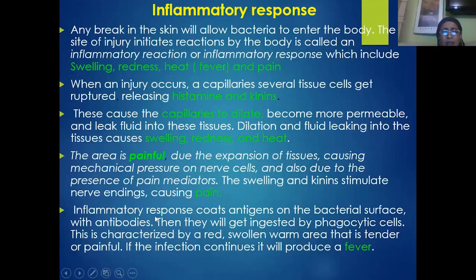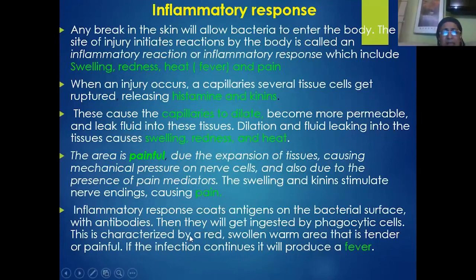So the formation of the antigen-antibody complex usually initiates phagocytosis, and it also attracts various types of phagocytes to the site of injury. So in that way, all these mechanical, or we can say biochemical reactions, or the humoral responses, are initiated during the inflammatory response.